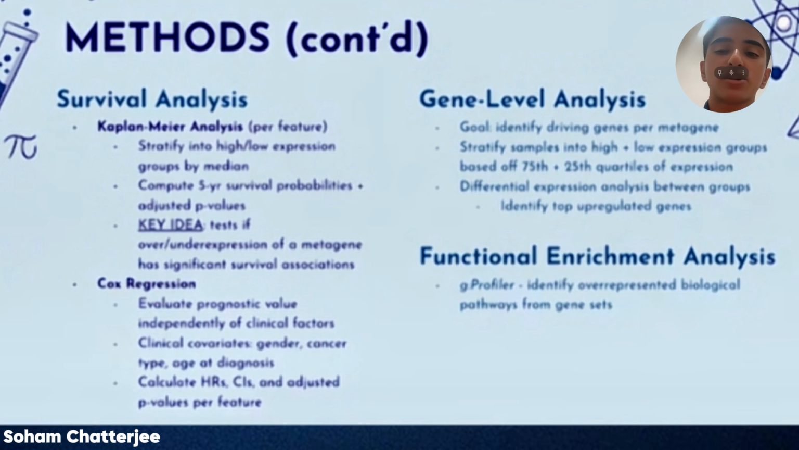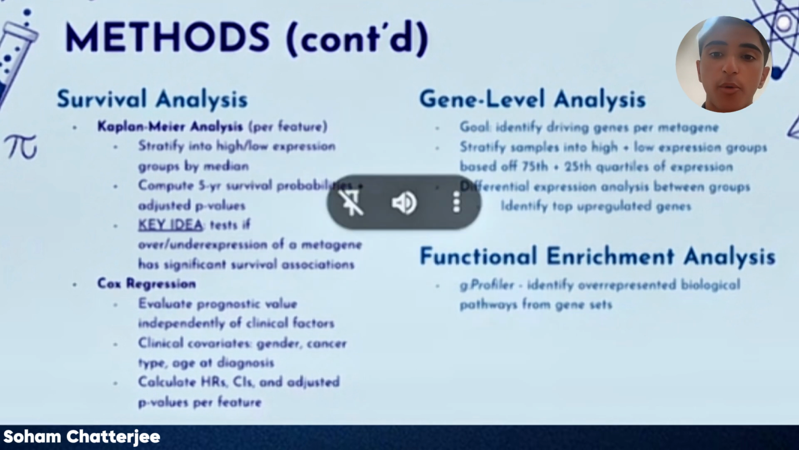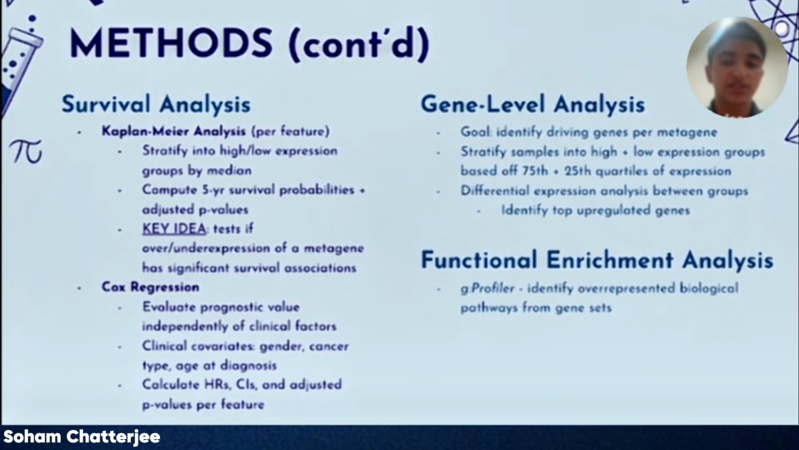On top of this, another type of survival analysis was performed. This can evaluate survival associations directly. So unlike Kaplan-Meier, you don't need to separate samples into two groups. What's interesting about this is that it evaluates survival associations independent of any clinical factors. So using this, we evaluated the survival associations of the selected metagenes independently of clinical factors like gender, cancer type, and the age at diagnosis.